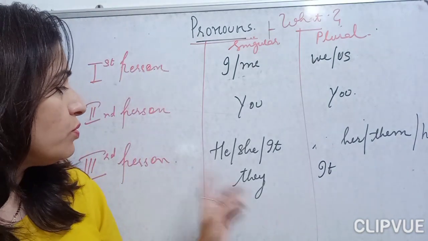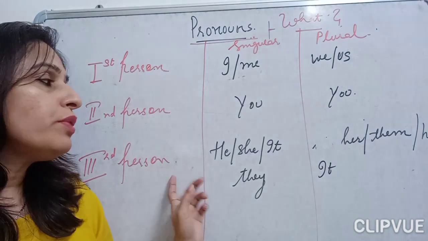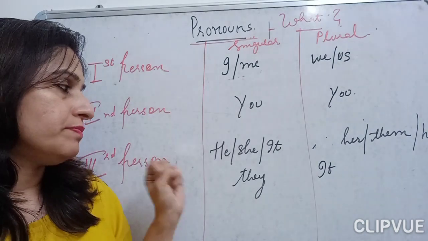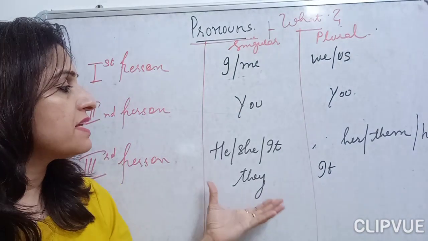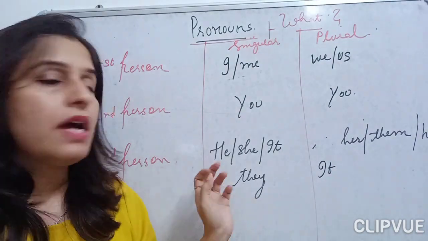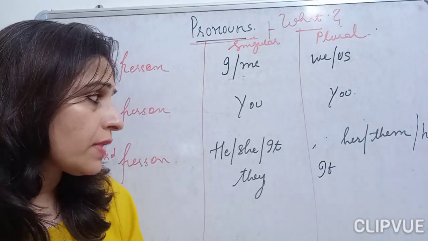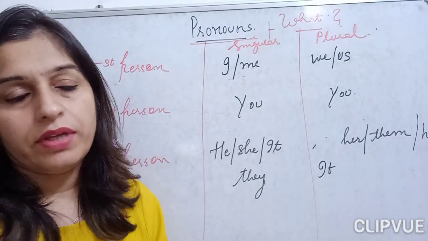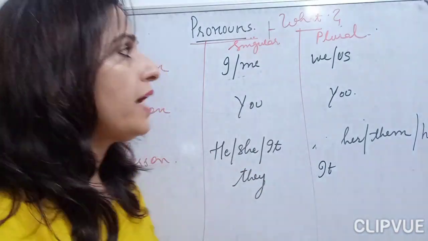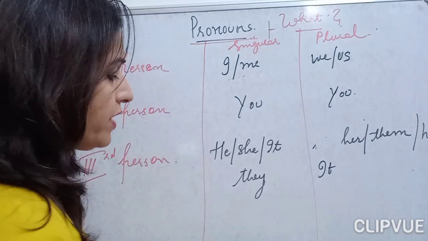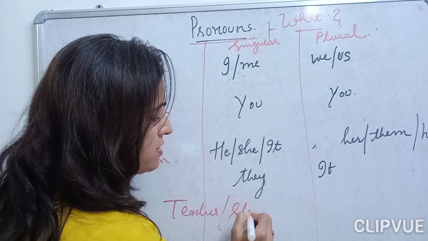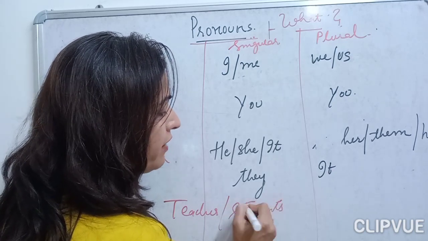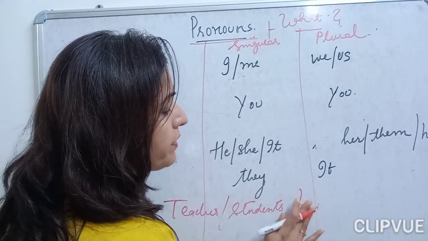Okay, now let's come to the third person, children. What do we understand by the third person? Which pronouns do we cover in third person? That is he, she, it and they. Okay. Now what is the third person? Let's take an example. Three characters, children. Suppose I have taken an example: teacher, students, and I have taken principal.